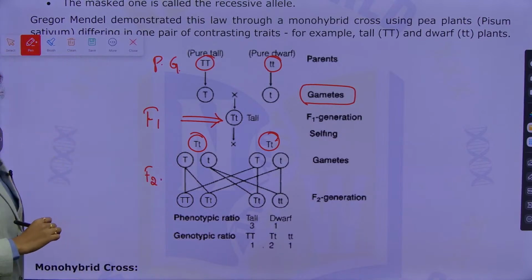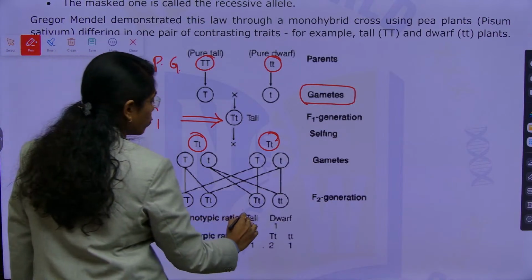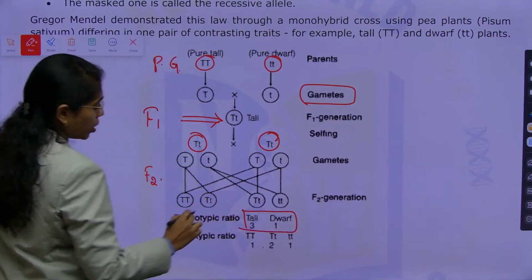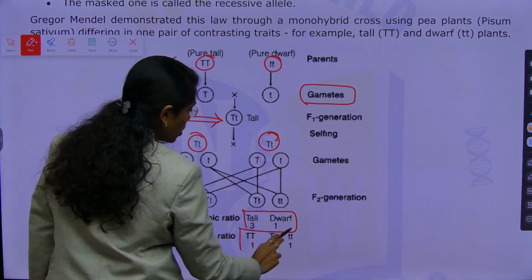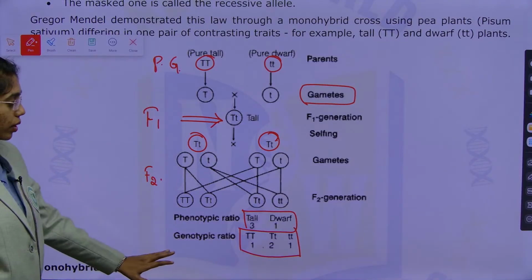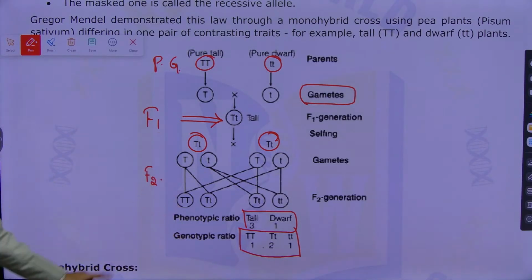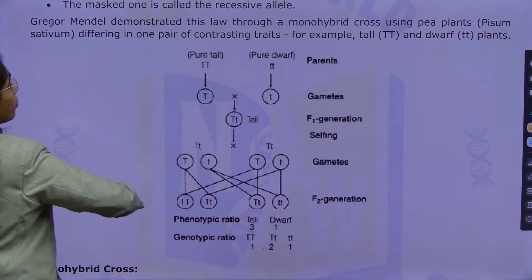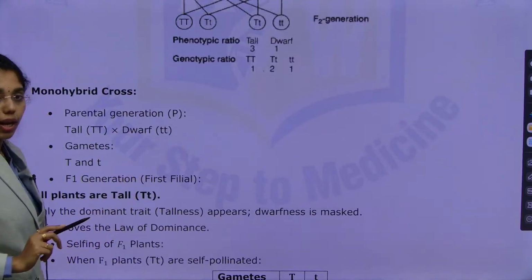Okay, selfing of this will give you F2 generation, and then if you see the phenotypic and genotypic ratio, phenotypic ratio will be 3:1. Okay, phenotypic ratio is 3:1. Genotypic ratio is 1:2:1, that is the genotypic ratio and phenotypic ratio of F2 generation. It will be very impressive if you present this in a checkerboard as well.